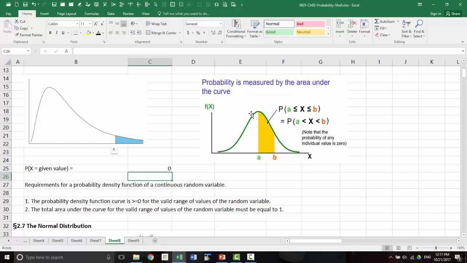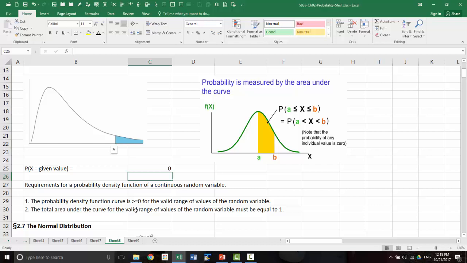So the function f of x must always be on the positive side. Then the area under the curve for the valid range of x: if x is valid between 5 and 10, then the area under the curve between 5 and 10 must be equal to 1, because that encompasses the entire possible values of x, and that probability must be equal to 1. So the total area under the curve for the valid range of the random variable must be equal to 1. These are the two conditions that must be satisfied.